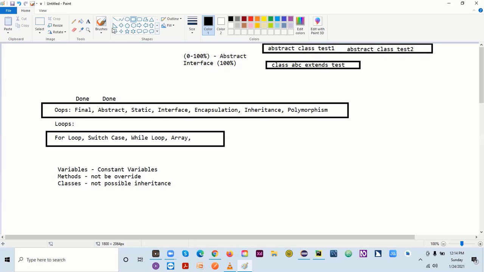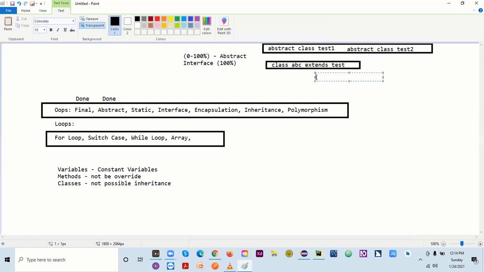I cannot write my code like this: class ABC extends test 1 and test 2, not possible. This is what I call multiple inheritance. I cannot use the properties of two classes at the same time.